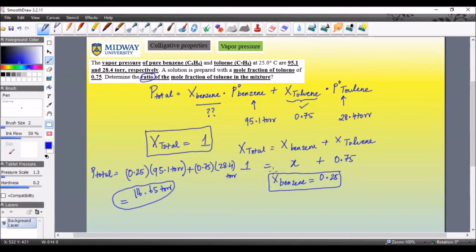Okay. The question is asking what is the ratio of mole fraction of toluene in the mixture. So we're going to call it just ratio equals, well, the toluene's vapor pressure is 28.4 torr, right?